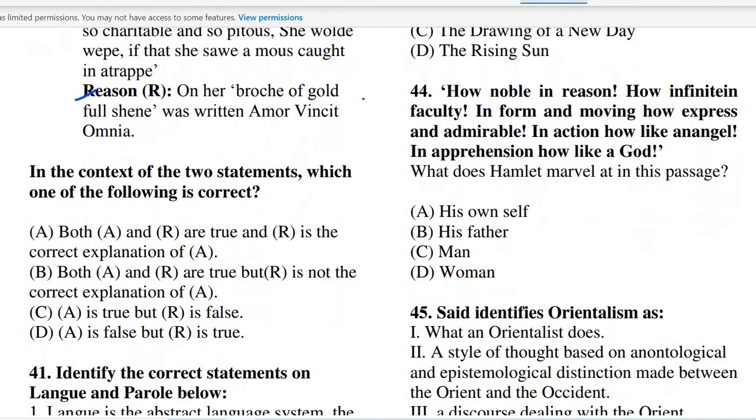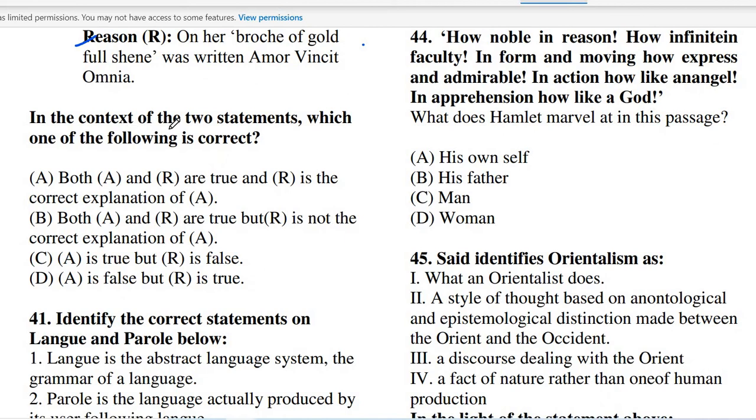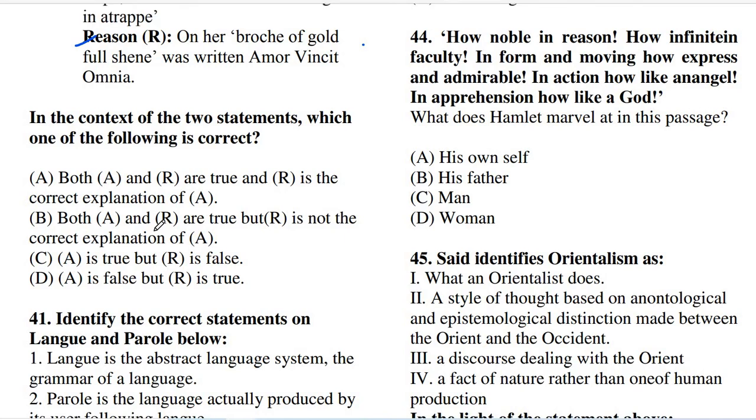Which of the following is correct? Option A says that both A and R are true, and R is the correct explanation of A. B says that both A and R are true, but R is not the correct explanation of A. Option C says that A is true but R is false, and option D says that A is false but R is true.